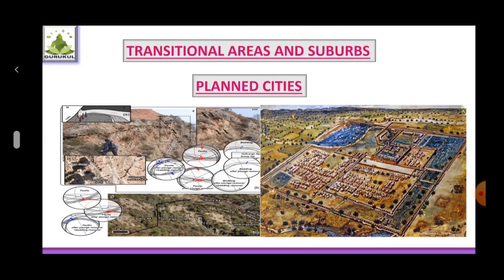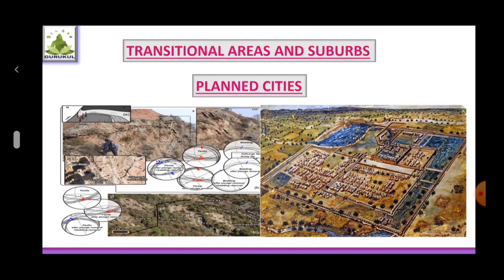Transitional areas and suburbs. What do we call a transitional area? See, my dear students, rural settlements start outside the boundary areas of urban settlements, but the intermediate area between the urban and rural land use is called the transitional area. And in this transitional area, there is a blend of rural-urban land use.